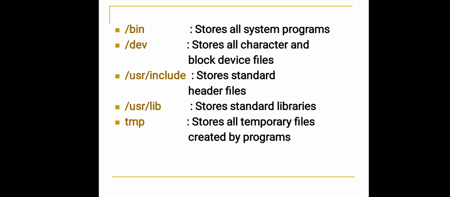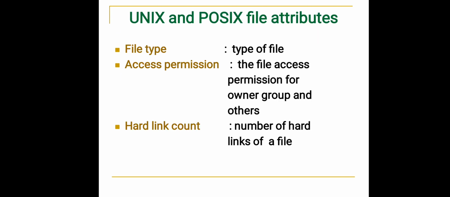Slash bin directory stores all system programs. Then slash dev stores all character and block device files. Slash usr slash include stores standard header files. Slash usr slash lib stores standard library files. Slash tmp stores all temporary files created by the programs.